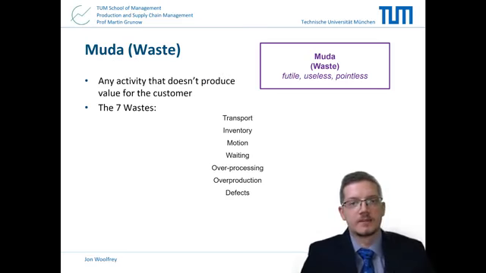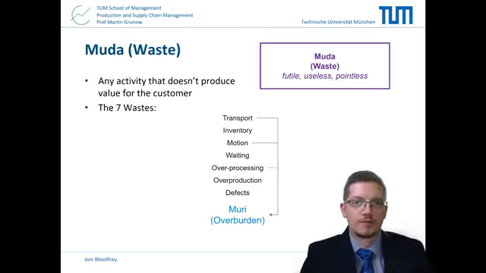And defects. You cannot sell a defective product, and you have to waste time and money trying to correct the problem. It is clear that things like transport, motion, overprocessing, and overproduction are forms of overburden. Conversely, when we're overworked, inventory builds up and defects can creep in. Furthermore, people become tired, fatigued, and stressed. This can lead to a very important factor, safety. People could become sick or injured.